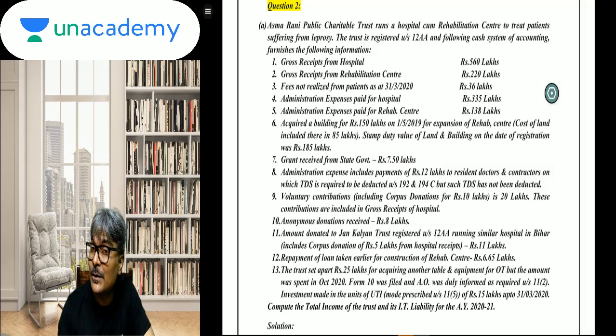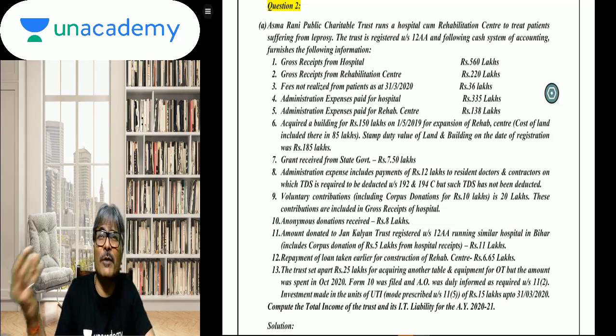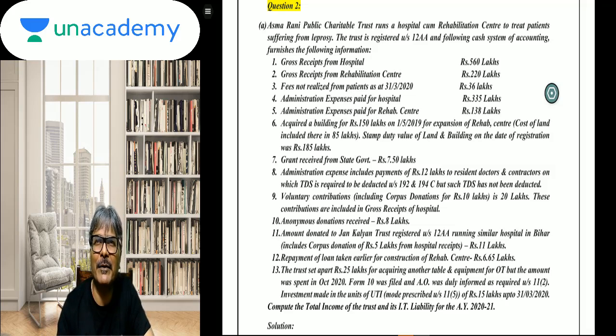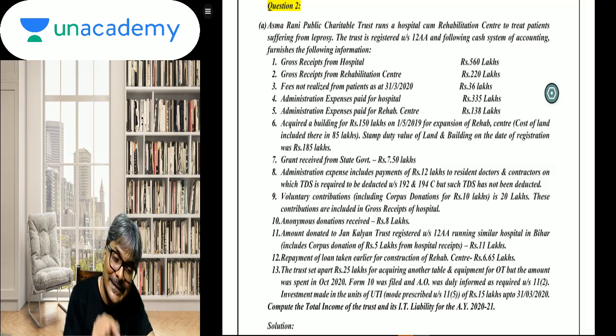Even the ICAI solution has remained inconsistent on that particular point. Some of the attempts as recent as November, May 19, if I'm not mistaken, they have gone with 15% on gross receipt. Prior to that, 15% of the income. So this always happened to be a great element of confusion in the mind of the students. What should be done in this question?